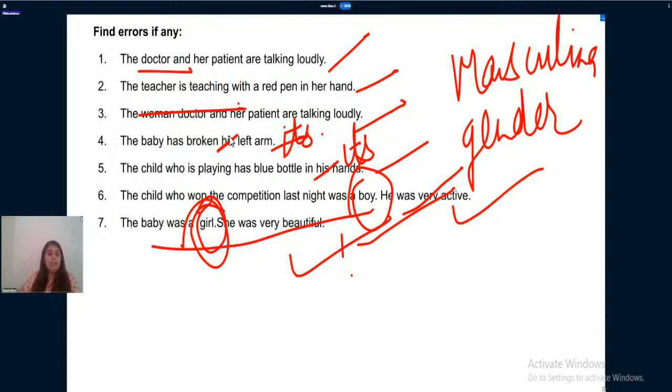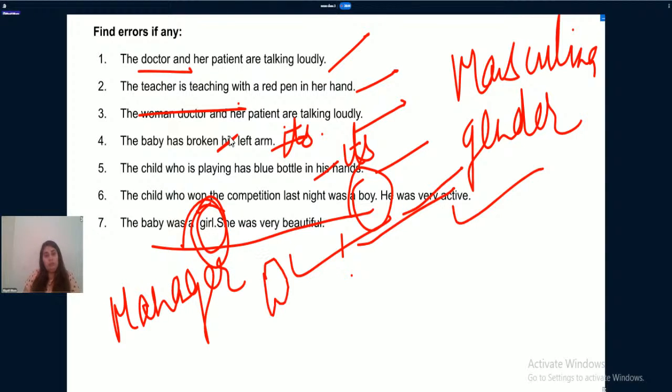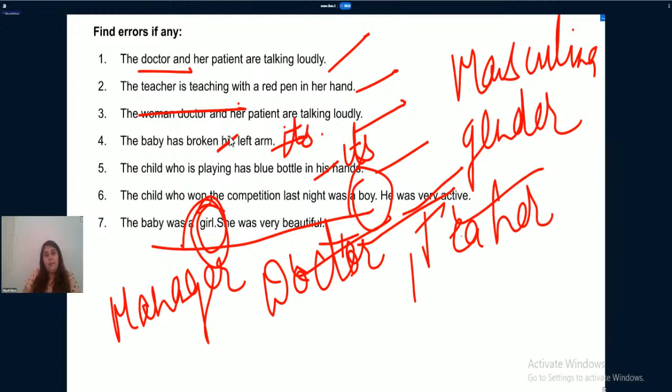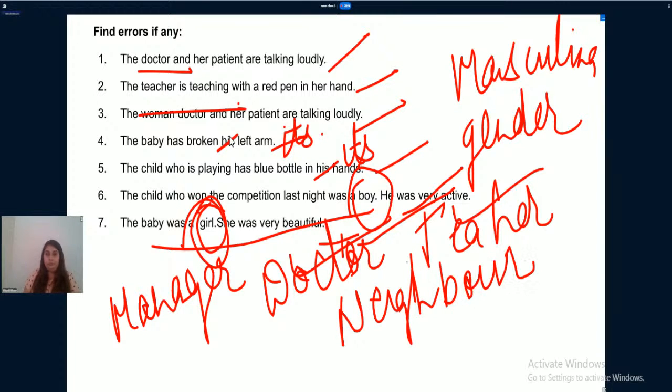See, there are certain words which are common for both male and female. For example, manager, doctor, teacher, neighbor, etc. All these words are common gender words.